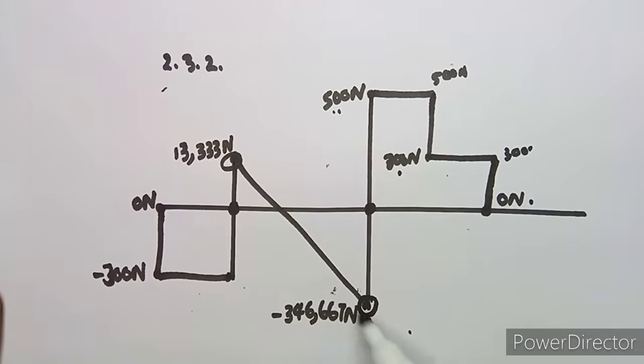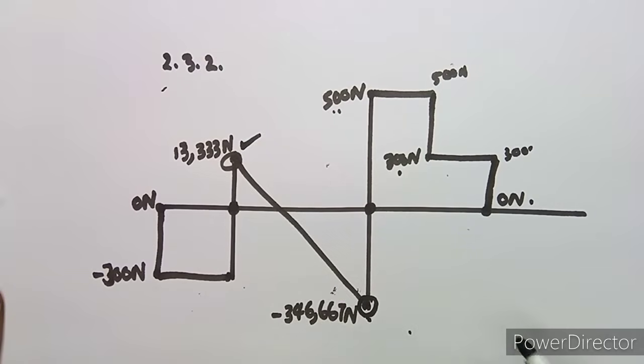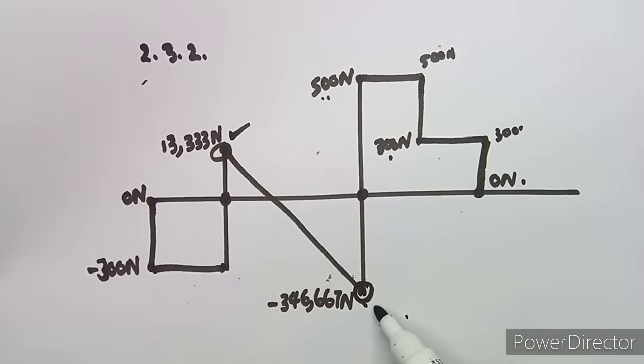So we're having this here where there was a distributed load, which means we have got a 13,33 and 346,667. All right, so that's what you're going to have in that case.